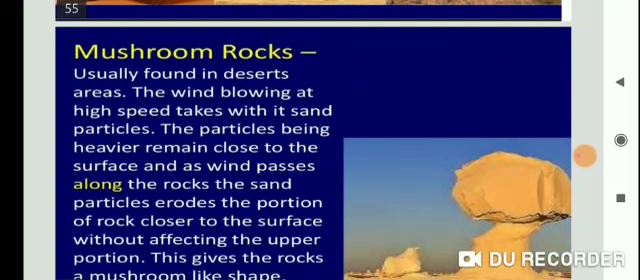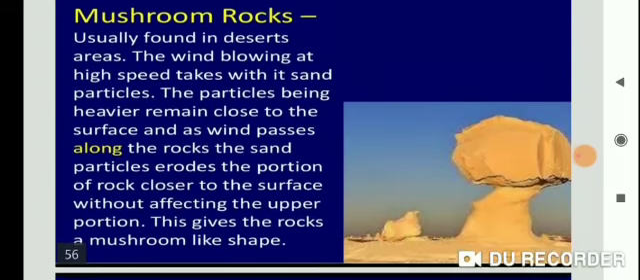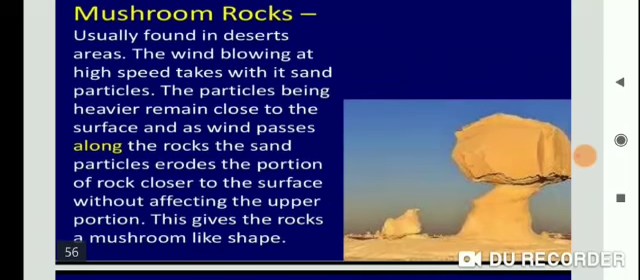Okay. Mushroom rocks. In the desert, you can see rocks in the shape of a mushroom, commonly called mushroom rocks. So in this picture, students, the wind eroded the lower section of the rocks more than the upper part. The lower section is eroded more than the upper part, and therefore such rocks have a narrow base and wider top.